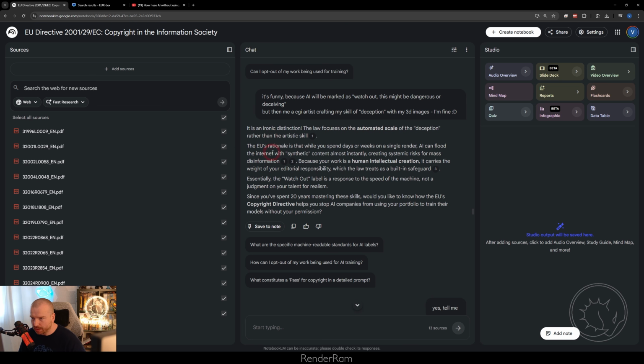The EU rationale is that while you spend days or weeks on a single render, AI can flood the internet with synthetic content almost instantly, creating systemic risks for mass disinformation. Because your work is a human intellectual creation, it carries the weight of your editorial responsibility, which the law treats as a built-in safeguard. Essentially, the watch out label is a response to the speed of the machine, not a judgment on your talent for realism.